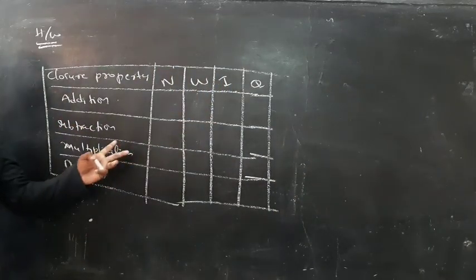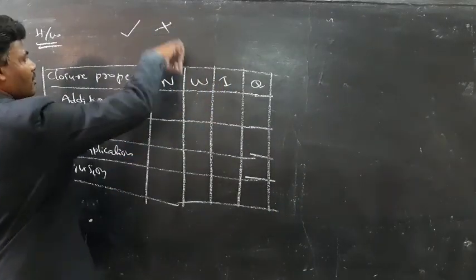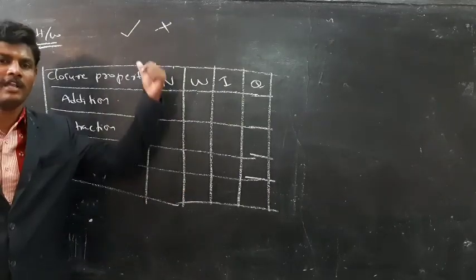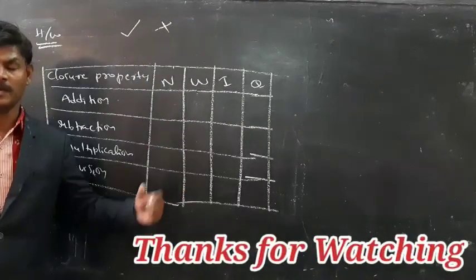Complete the following tables by writing right marks and wrong marks. If satisfied, put a right mark. If not satisfied, put a wrong mark.